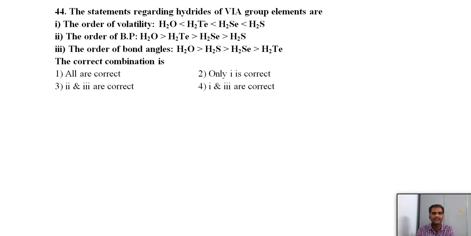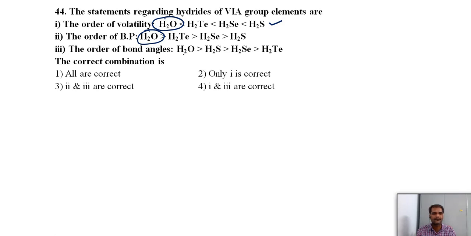The physical state goes from gas to liquid to solid. As van der Waals forces increase, the escaping tendency decreases top to bottom, but water is an exception, being in the liquid state. So this is the correct order only. Order of boiling point is also top to bottom increasing, with the exception of water.